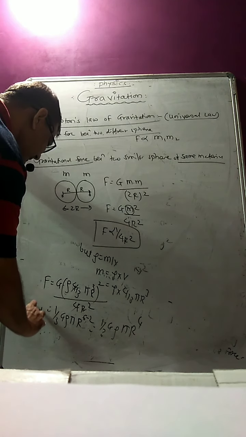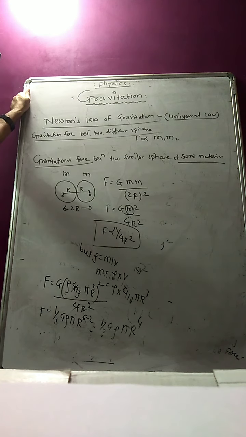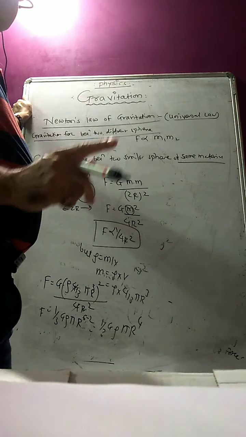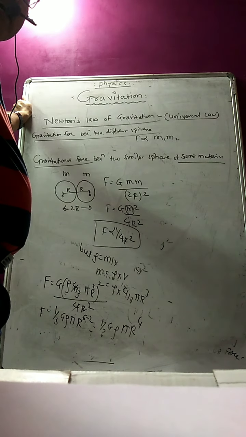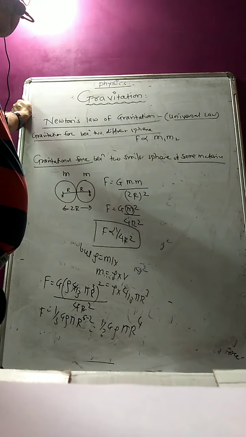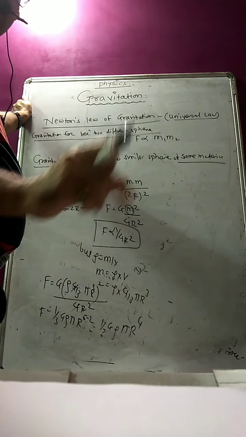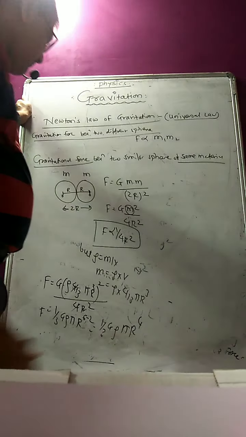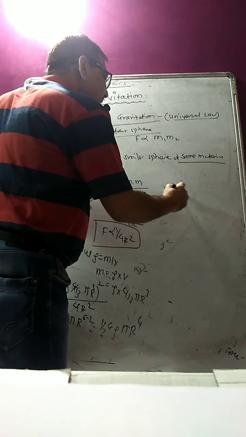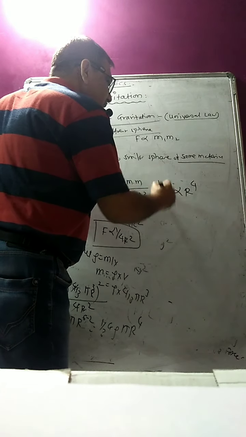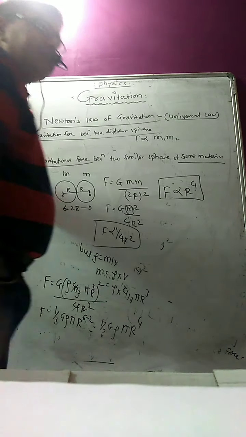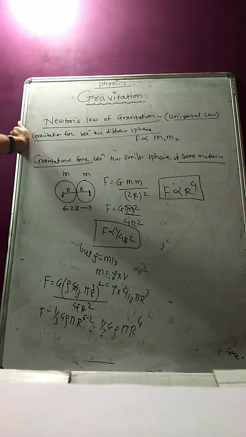So here the MCQ is, if these two spheres are made of the same material and have radius r, and they are separated by a distance of 2r, then that force F is directly proportional to r raised to 4. That is another MCQ.